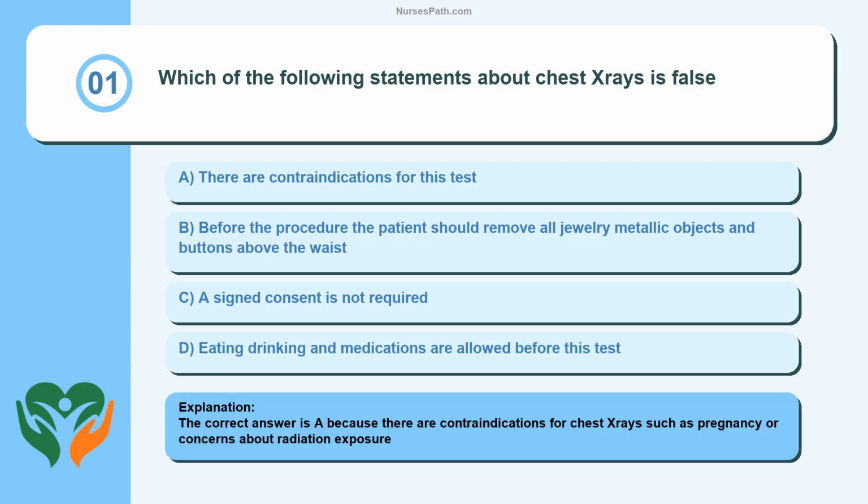The correct answer is A, because there are contraindications for chest X-rays such as pregnancy or concerns about radiation exposure.